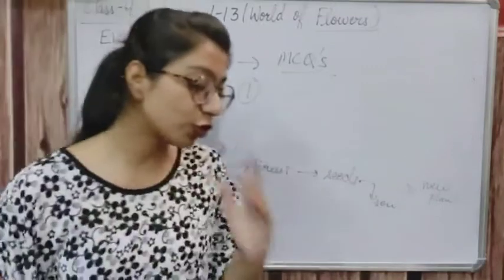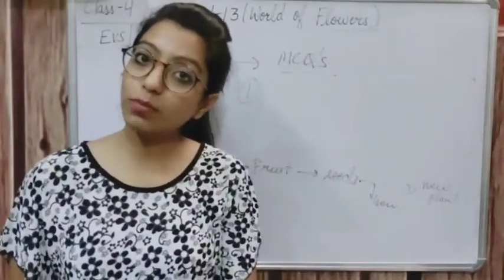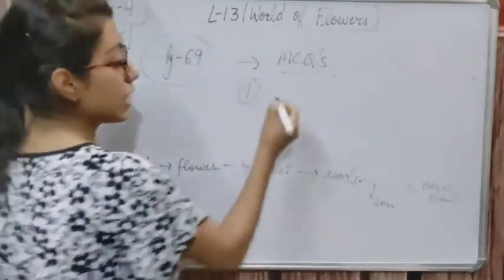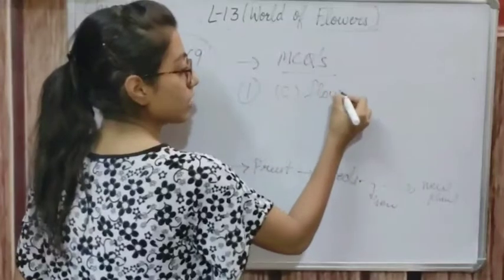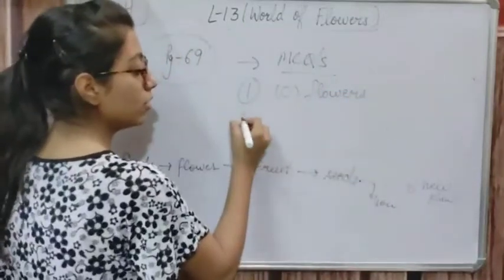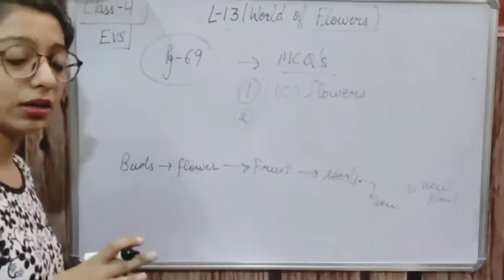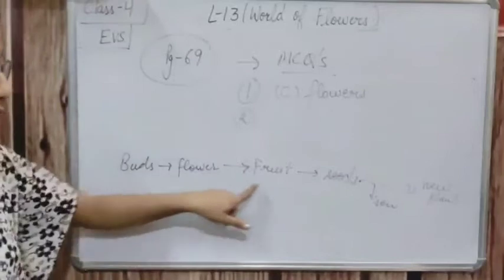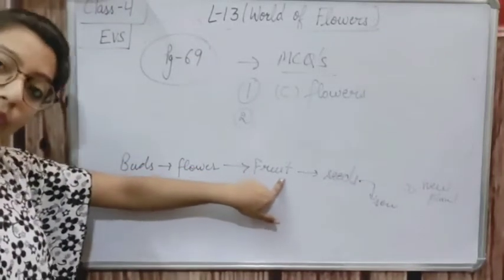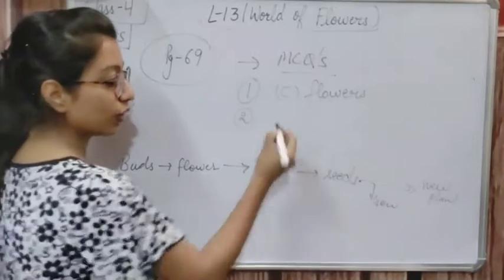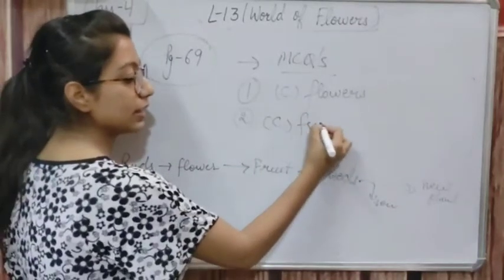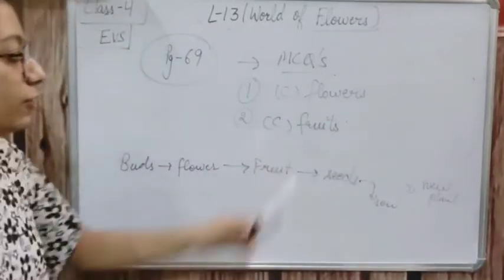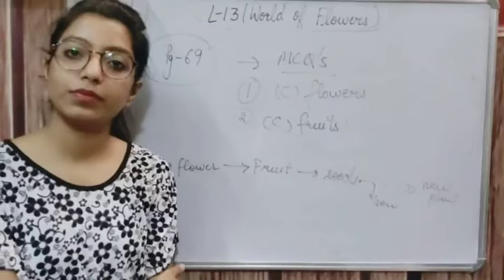First question is: fruits grow from flowers. So options are given: A, stem, buds and flowers. So option number C is correct. That is flowers. Fruits grow from flowers. Clear? Now the second is: seeds are found in. अब seeds कहाँ मिलते हैं? As I told you, seeds are found in the fruit. So option number C again is correct. That is fruits. Okay, flowers and fruits. Done.